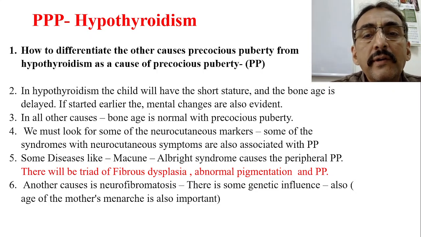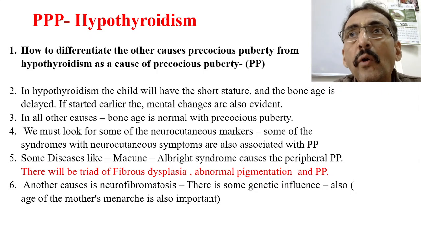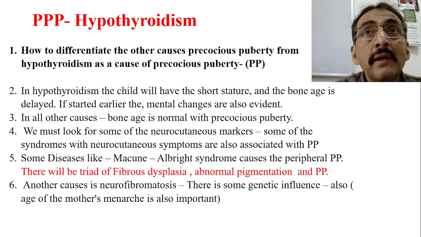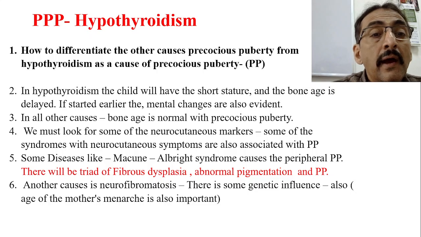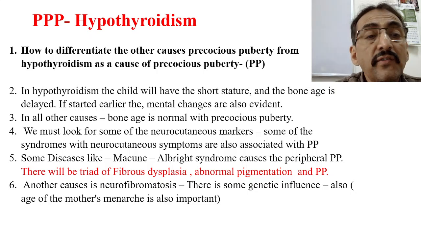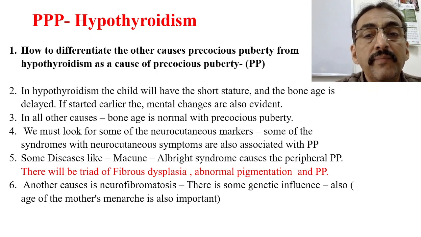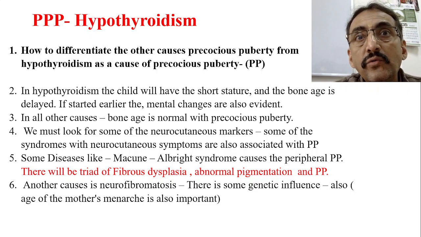We must look for neurocutaneous markers also, because they may sometimes be the cause of precocious puberty. Some syndromes with neurocutaneous symptoms are also associated with peripheral puberty. So what are those disorders?